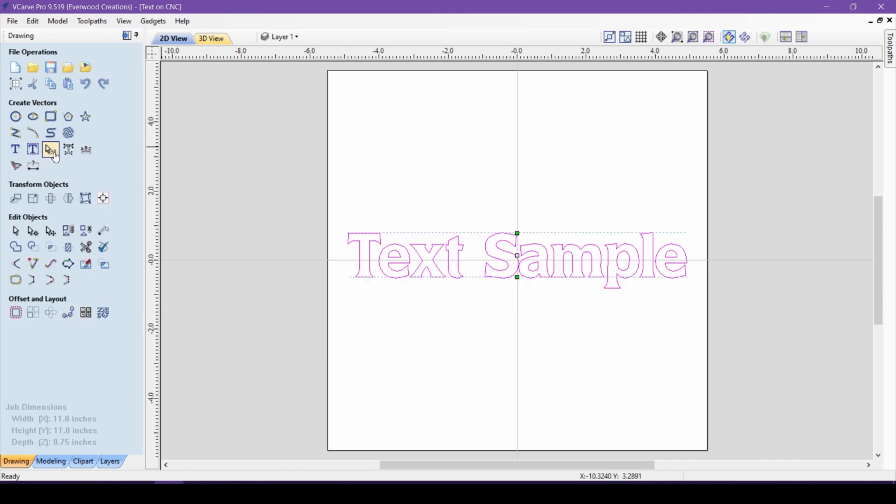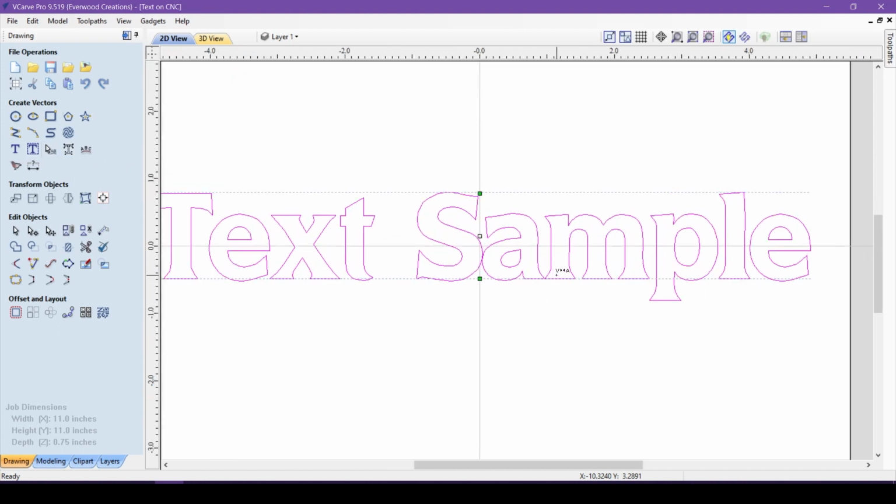For example, this font is called Bank Design. It is a good bold font, but see how the letters are too close together? Let's zoom in a little closer. There isn't enough room between the S and the A. This thin slice of wood is likely to cause a chip out and ruin the look or readability of your piece. To fix this, we can use this tool to increase the space between the letters.